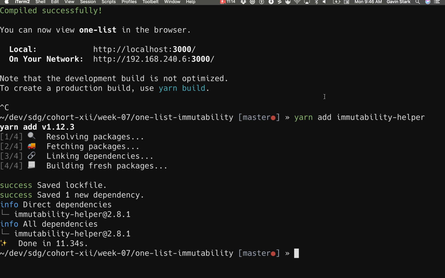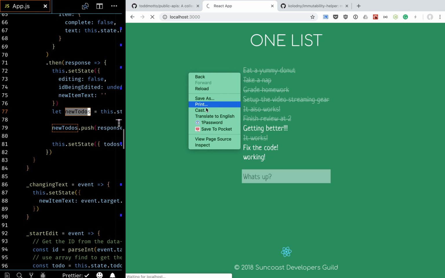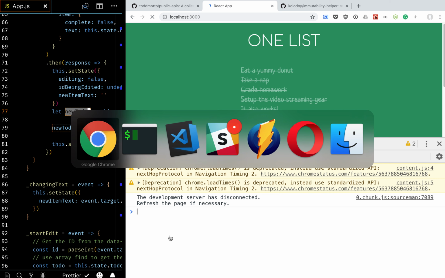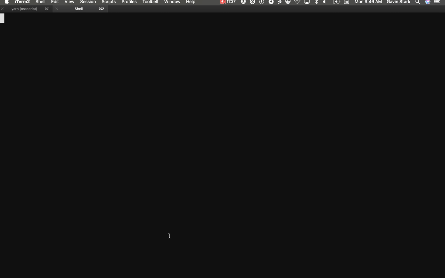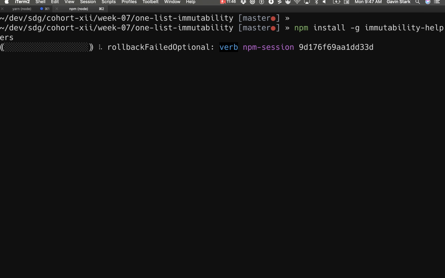Let's mess around with it a little bit in console and see what happens. We can do that if we bring up console. Maybe not. I don't think I'll have update here. Let's mess around with it in Node. npm install immutability. We're going to mess around with it in console so we can see how it works.